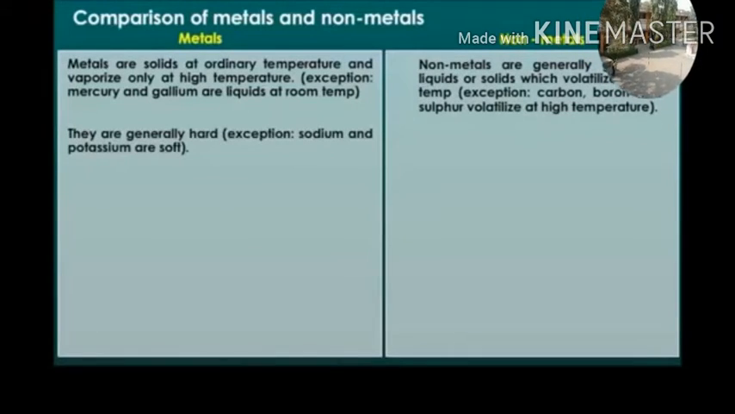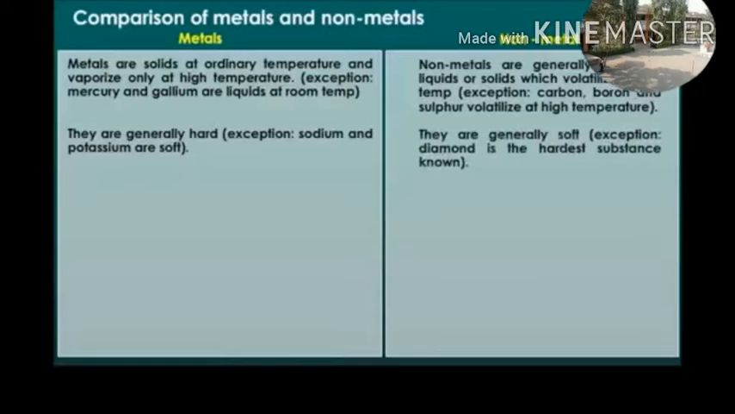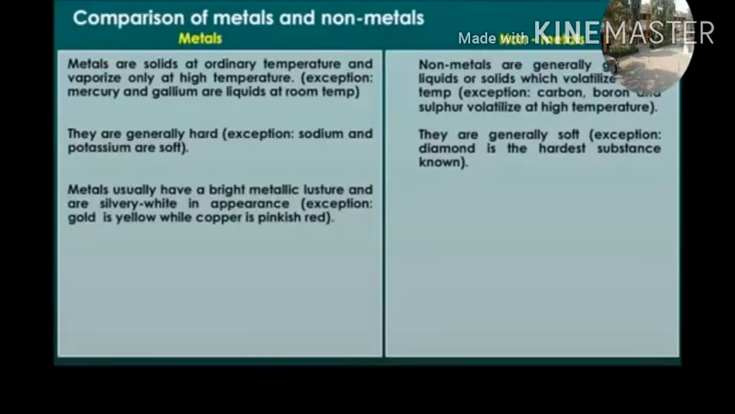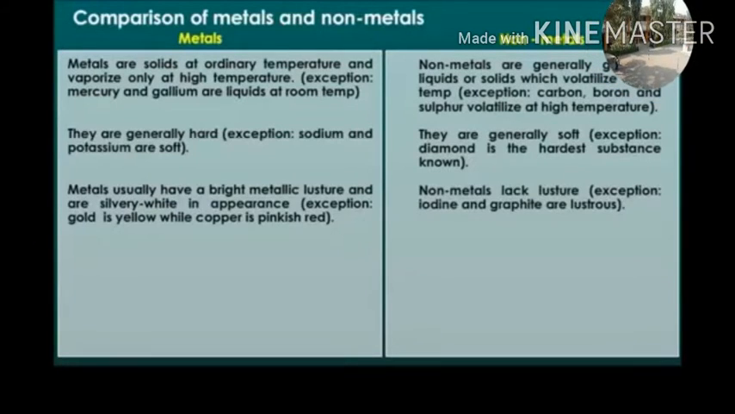Metals are generally hard. Exception: sodium and potassium are soft. Non-metals. They are generally soft. Exception: diamond is the hardest substance known. Metals usually have bright metallic luster and are silvery white in appearance. Exception: gold is yellow while copper is pinkish red. Non-metals lack luster. Exception: iodine and graphite are lustrous.